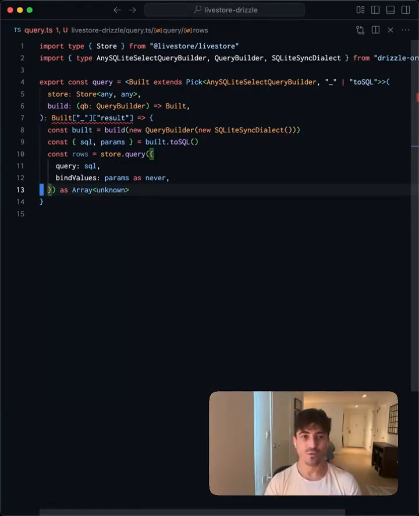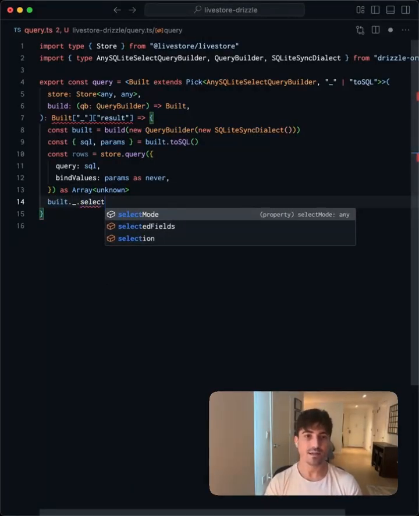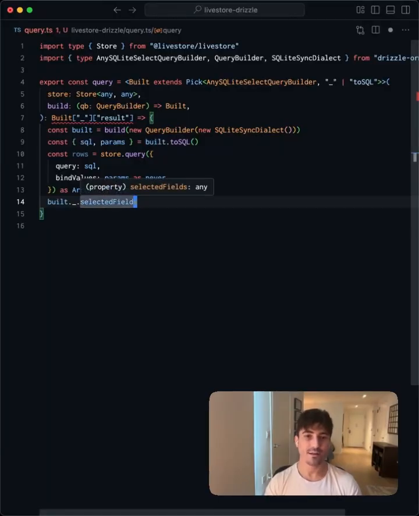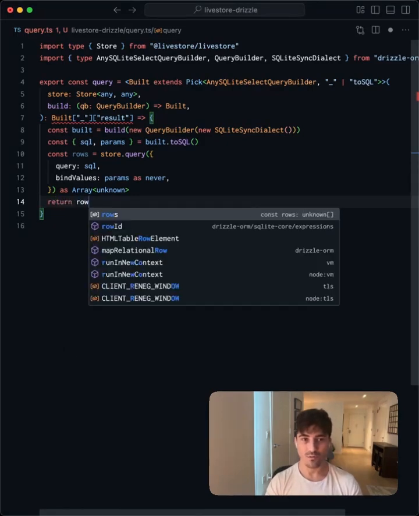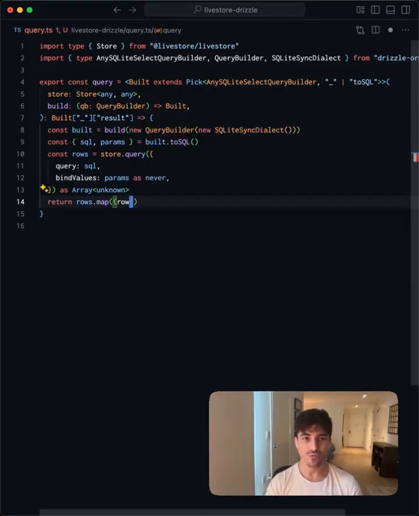And one thing that's pretty cool is that build is going to contain the selected fields. And the selected fields, although it's not typed here, actually have a mapFromDriverValue function on them. So it's going to be very easy to do this mapping. We simply return rows.map, and for each row, we're going to record.map.